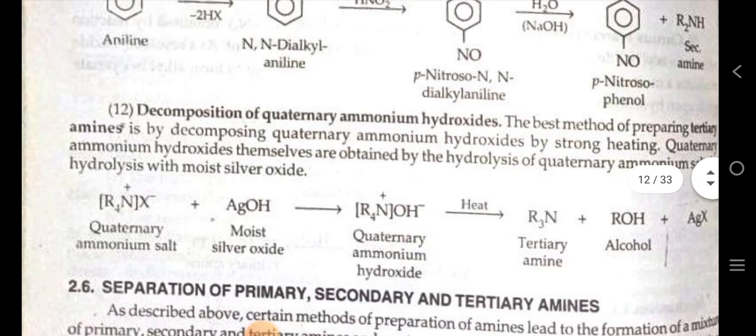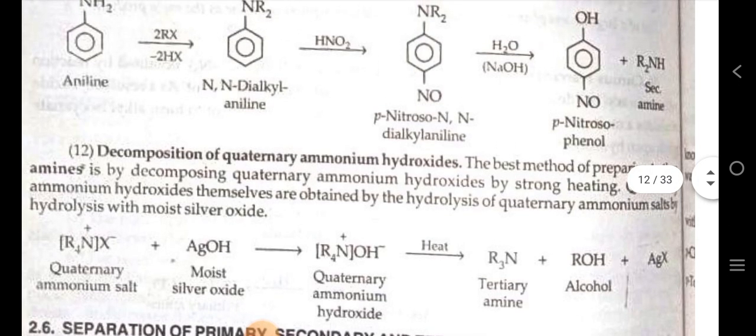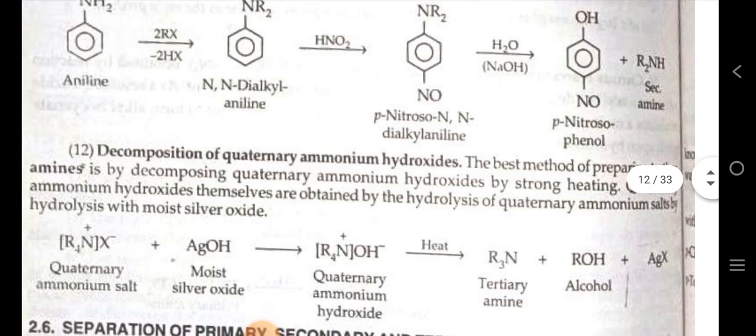Lastly, we discuss decomposition of quaternary ammonium hydroxide. The best method of preparing tertiary amines is by decomposing quaternary ammonium hydroxide by strong heating. Quaternary ammonium hydroxides themselves are obtained by the treatment of quaternary ammonium salt with moist silver oxide. For example, quaternary ammonium salt reacts with moist silver oxide to form quaternary ammonium hydroxide. In the presence of heat, it forms tertiary amine, alcohol and silver halide.